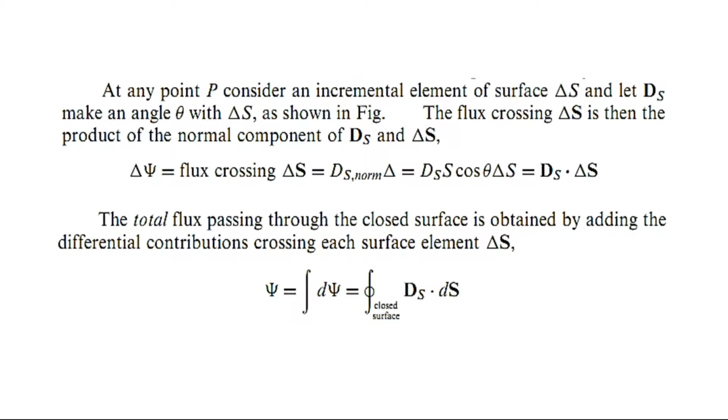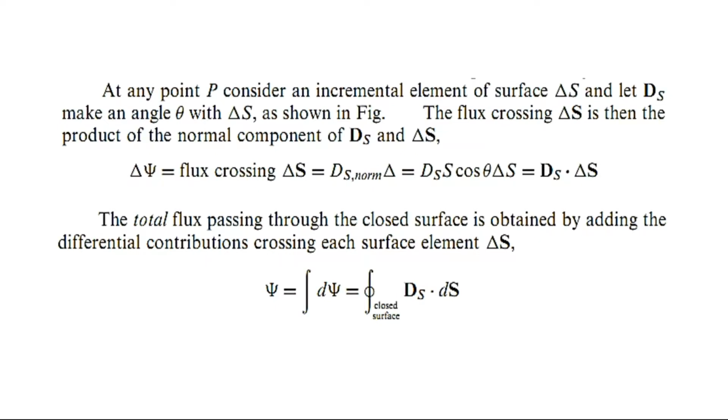So in simple words, we can say that maximum flux will be passing through this differential element of surface if the flux is normal to the differential area. So when the flux is normal to the differential area, there will be an angle of 0 degrees between D_s and delta S, because there will be no tangential component.